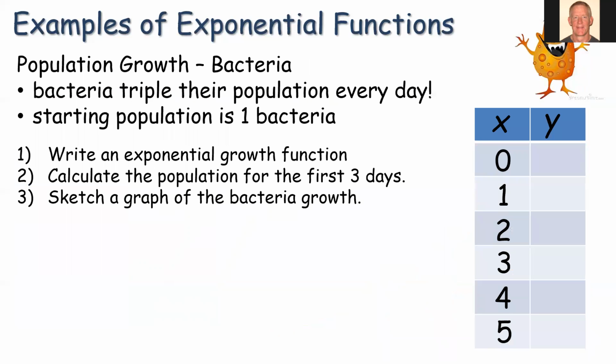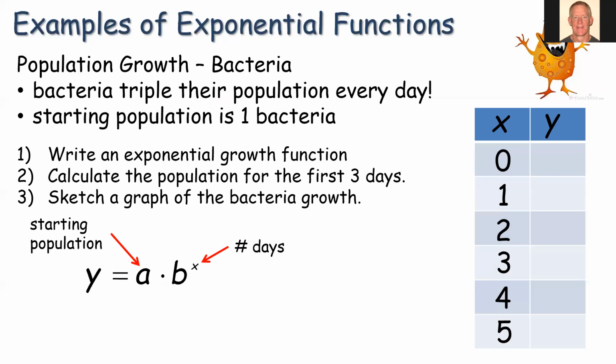Let's look at another example, bacteria growth. Here it says bacteria triple their population every day, and the starting population is 1 bacteria. So we want to do 3 things: write an exponential growth function, calculate the population for the first 3 days, we'll actually fill in a table for the first 5 days here, and then sketch a graph of the bacteria growth. All right, so here's our starting function. What value are we going to put in for a? Remember, a is our starting value, so that's going to become 1.